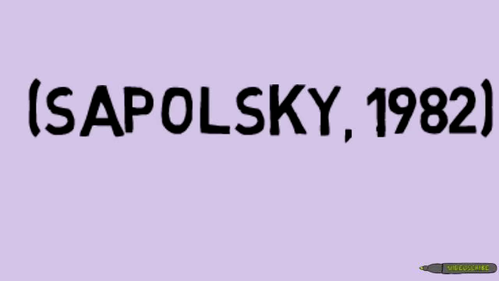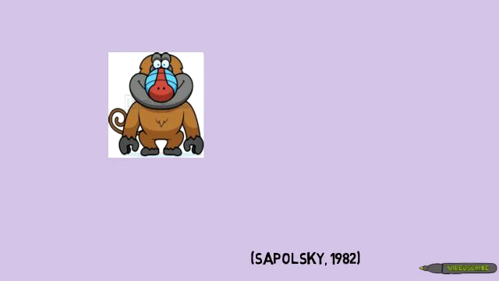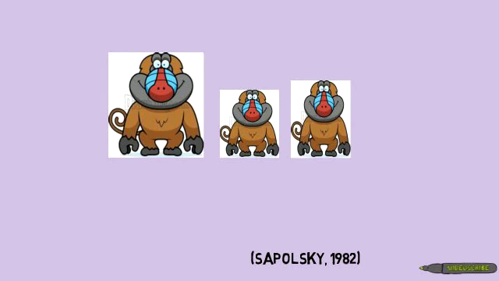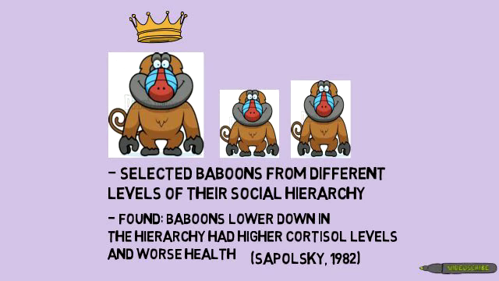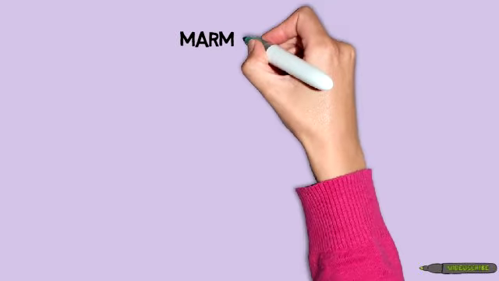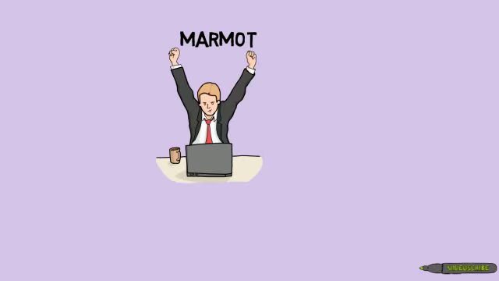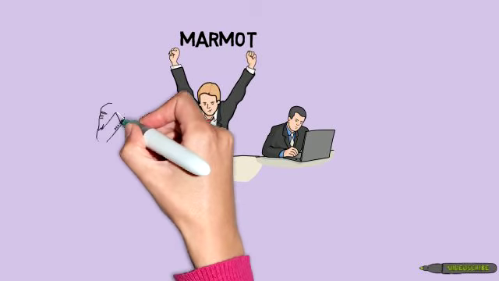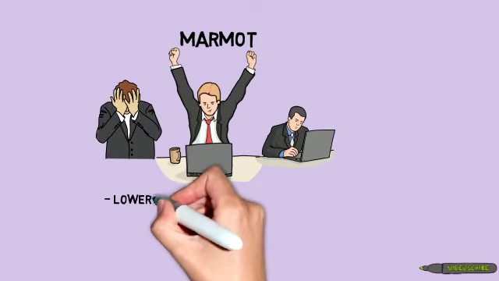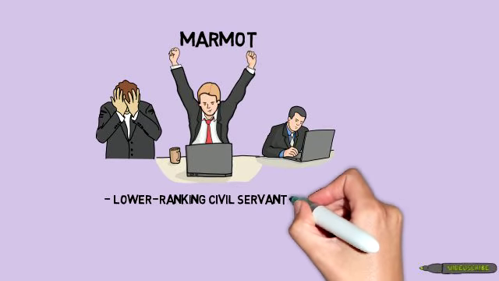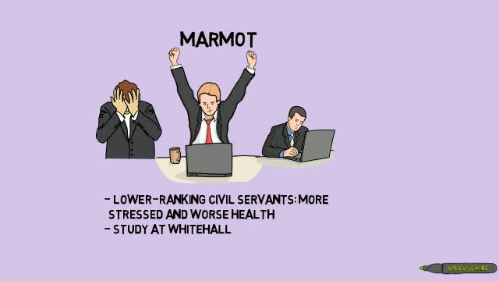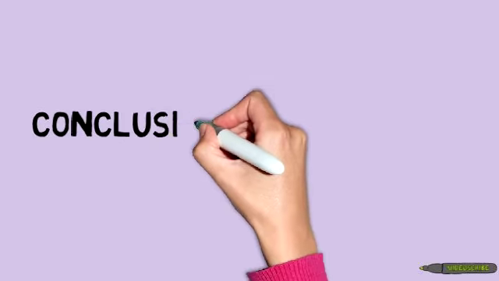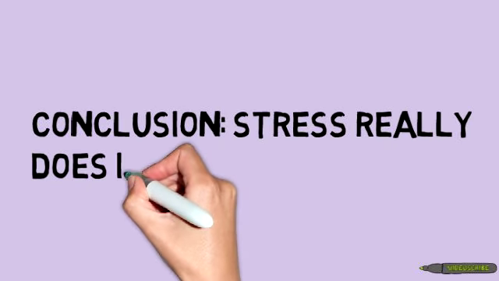In 1982, Robert Sapolsky went to Kenya and observed a population of olive baboons. Sapolsky took blood samples from the baboons at different levels of the social hierarchy and found lower cortisol levels in the blood of higher-ranking baboons. In 1991, Marmot conducted a study in Whitehall. Using questionnaires and electrocardiograms, Marmot found that lower-ranking civil servants ranked themselves as more stressed, engaged in more health risk behaviors, and suffered from more illnesses. From this and various other studies, we can conclude that stress really does affect health.